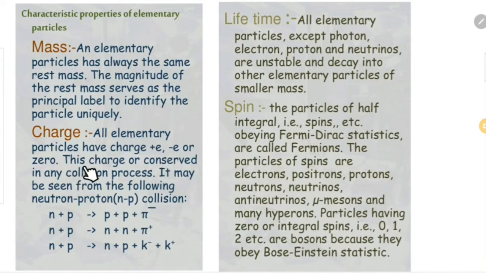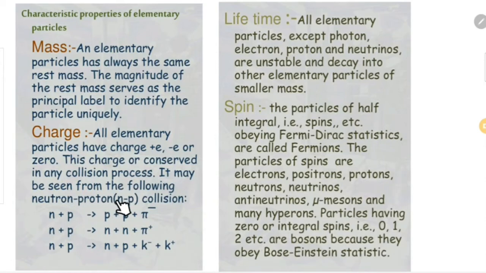And the main property of charge is that it should always be conserved in any collision or decay process. That means charge should be conserved in all nuclear processes, where process means either reaction or decay.